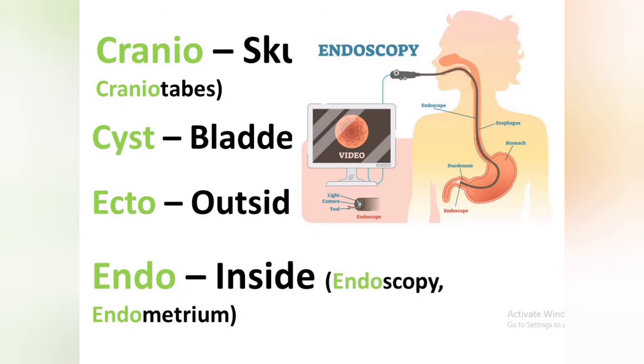And another prefix is there, endo, which stands for inside. Ecto, outside, and endo stands for inside. There are two terms, that is endoscopy, which means observation or examination of the inside structure, that is, a tube with camera and light is passed through our GI tract and it is examined till the duodenum. You can see in the picture given above. And another term is there, endometrium. It is the inner layer of the uterus.